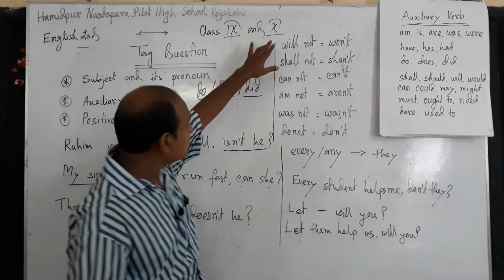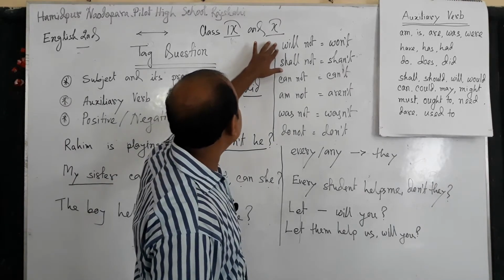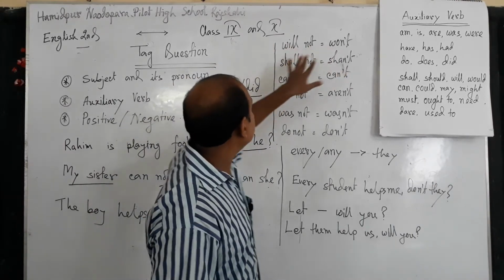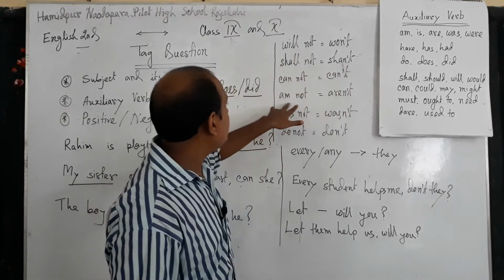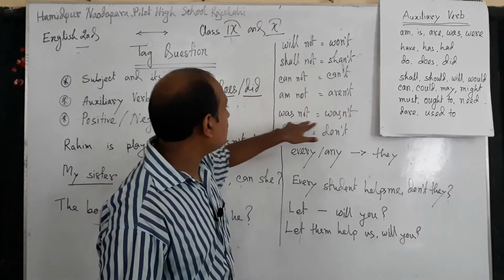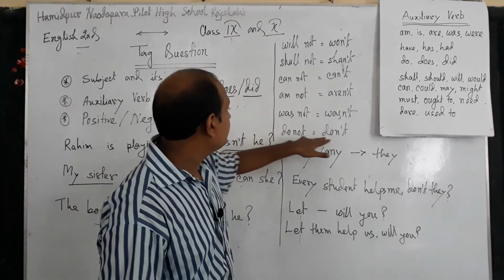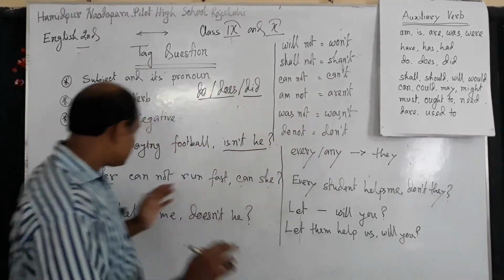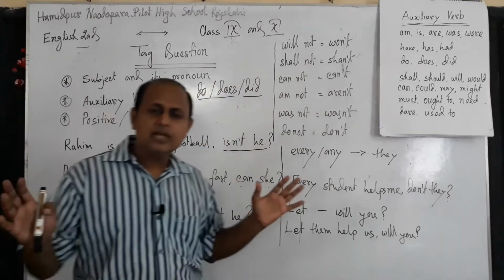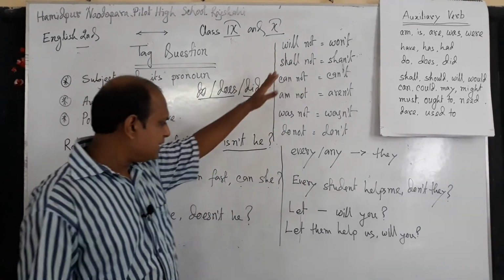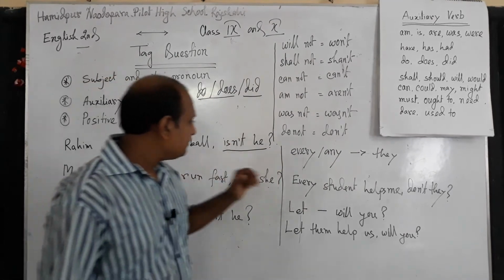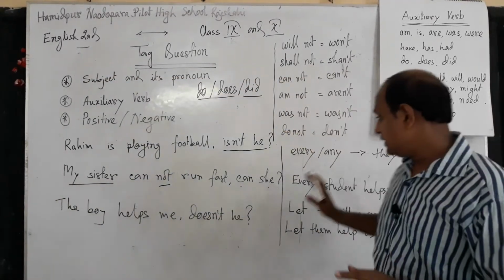There are several forms we have written there: will not, won't, shall not, shan't, cannot, can't, am not, aren't, was not, wasn't, do not, don't, does not, doesn't, and many other auxiliary verbs we have to use in this way. By this time, we can say that there are different rules in tag questions.